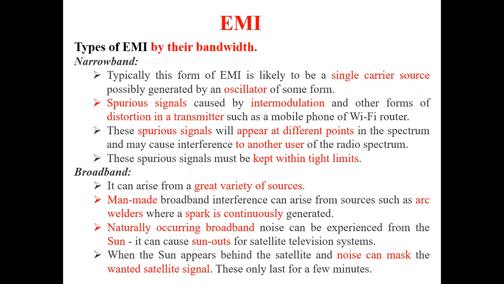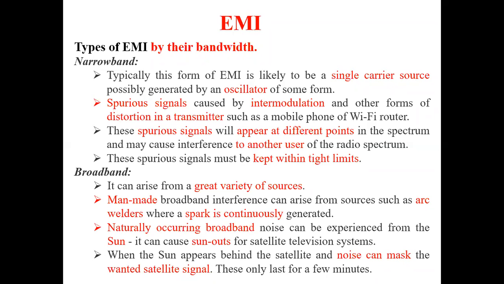So there will be parallel signals, the satellite signal and the sun's rays. The sun's rays will have an interference signal, and the satellite signal will also have some interference. So both interferences will combine together, and there will be a loss of signal. This will happen at a particular moment only, that is when the sun is behind the satellite.